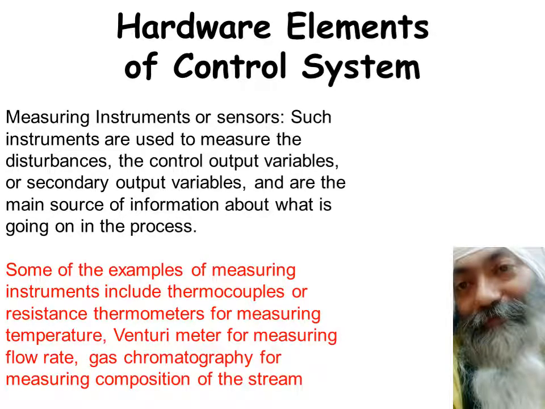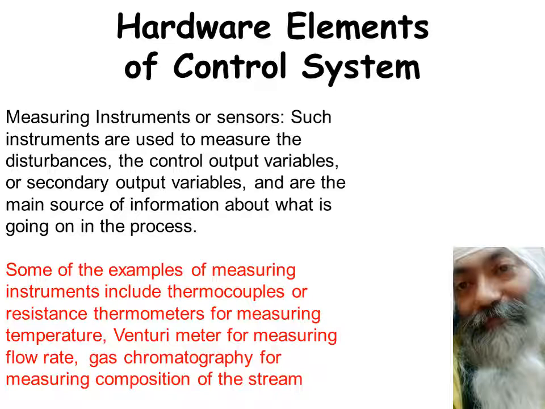So there are a number of examples for the measuring instruments. The simple ones include thermocouples, RTDs as we call it, resistance temperature detectors. These are used for measuring temperatures apart from many other temperature sensors. And you have something for the flow rates. We can have orifice, you can have venturi meters, you can have nozzle flow meters, you can have number of other kind of flow meters. And you have similarly gas chromatography for measuring the composition of the stream going in, going out, whatsoever kind.